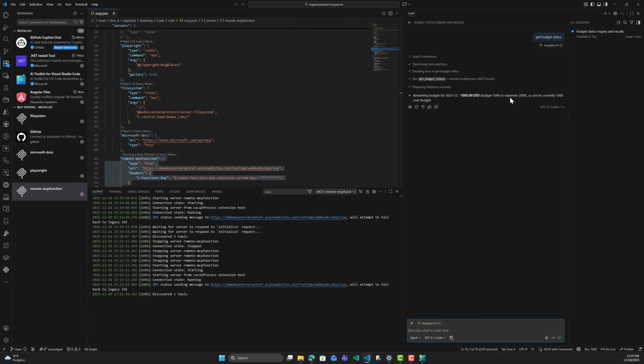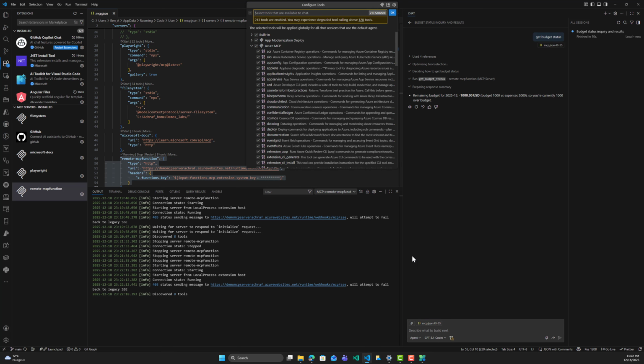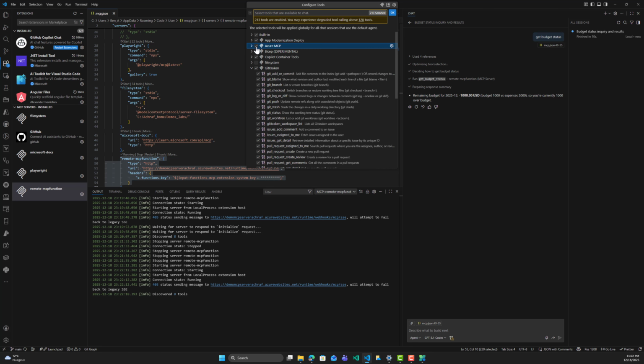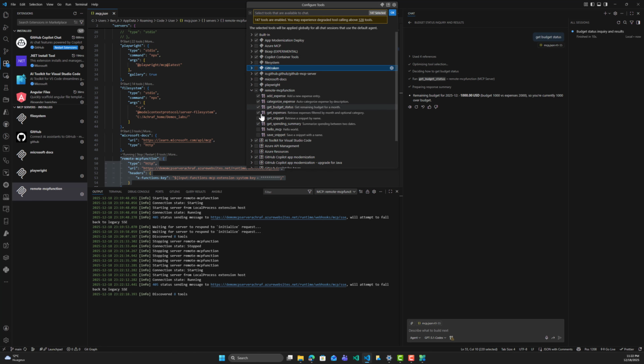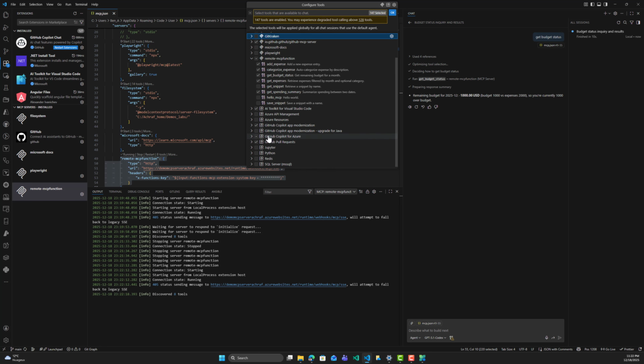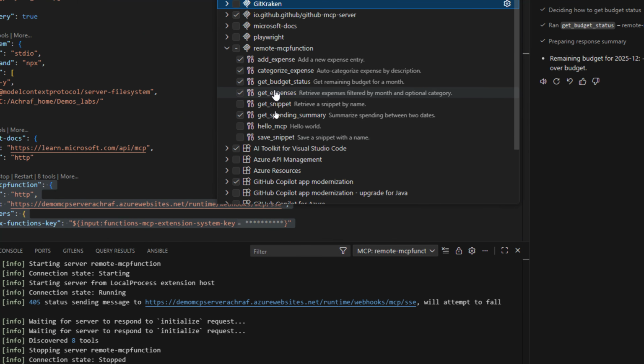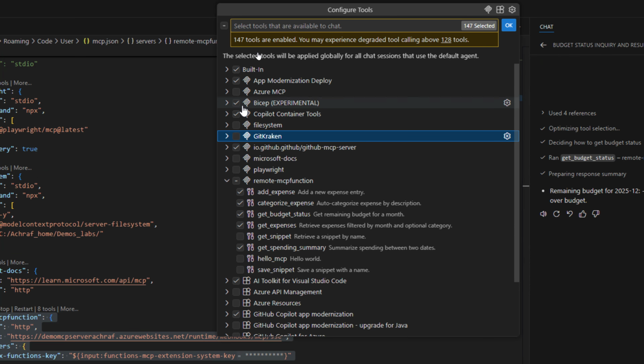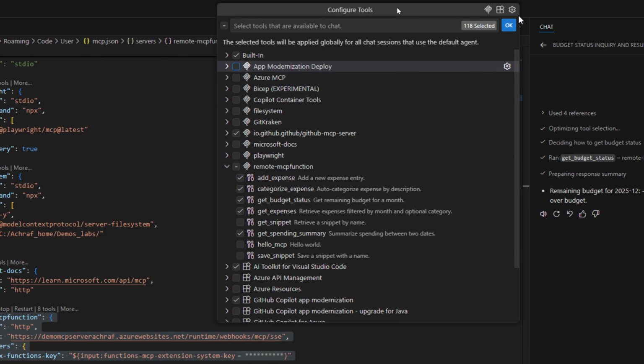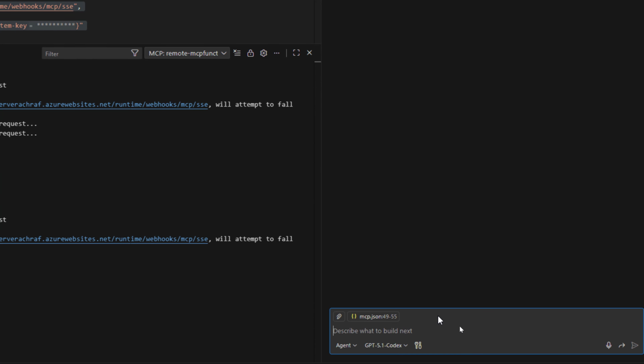All right, so what about adding something to this budget? Let's see the tools that we have right here. I will disable this and GitKraken, I do not want this, and let me go here. In order to add expenses, I will use add expense right here. I will remove this, I don't need it. I don't need this one. I don't need this one. I will hit OK and add